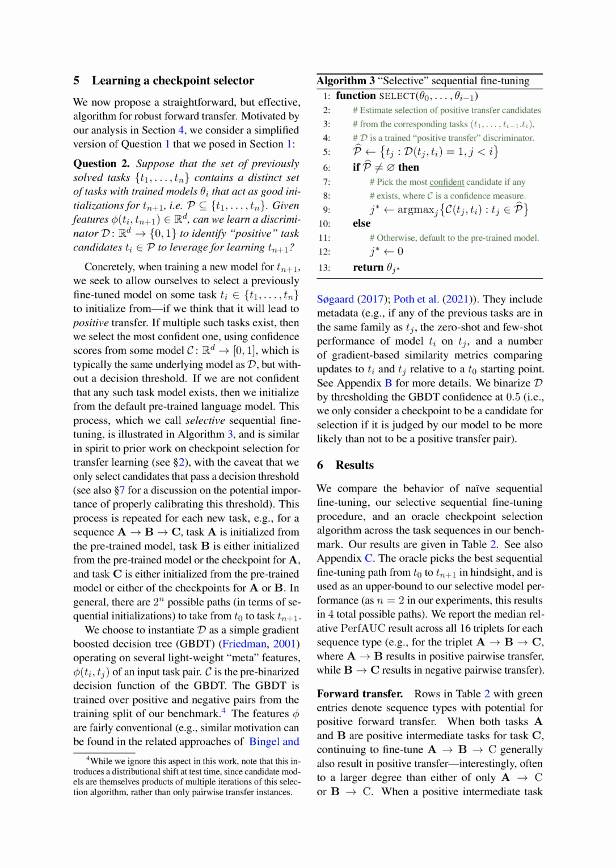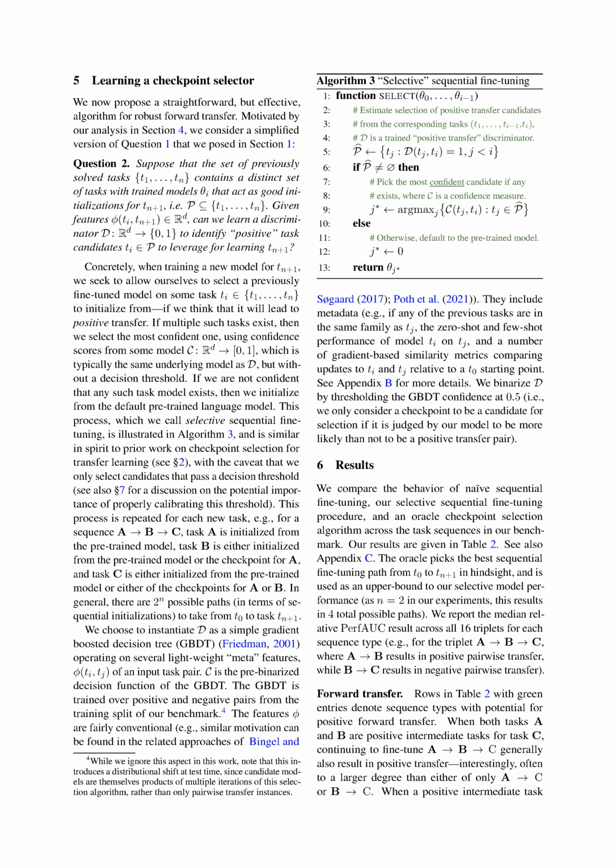Section 5. Learning a checkpoint selector. We're now going to introduce a simple yet effective method for robust forward transfer, which we'll call a checkpoint selector. This idea is inspired by our previous analysis and a simplified version of a question we asked earlier. Here's the question. Imagine we have a set of tasks that we've already solved. Let's call them tasks 1 to n. Each of these tasks has a trained model. Let's call them theta. Now, suppose some of these tasks and their models are good starting points for a new task, task n plus 1.